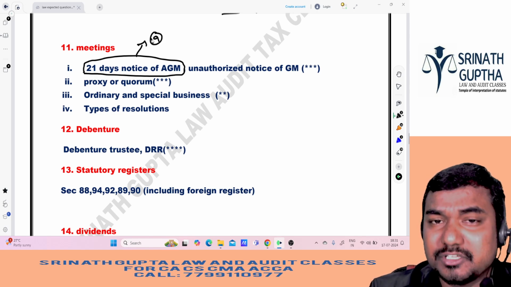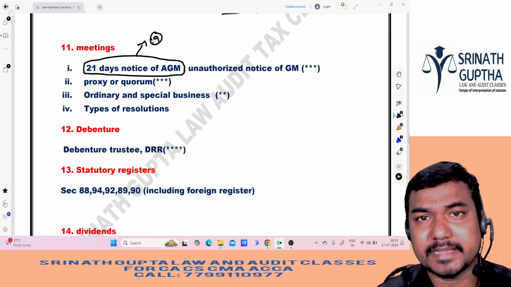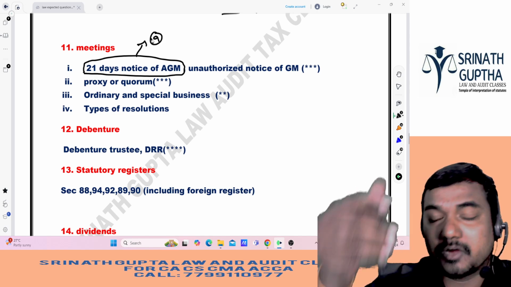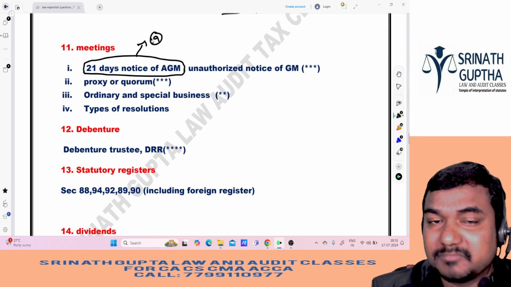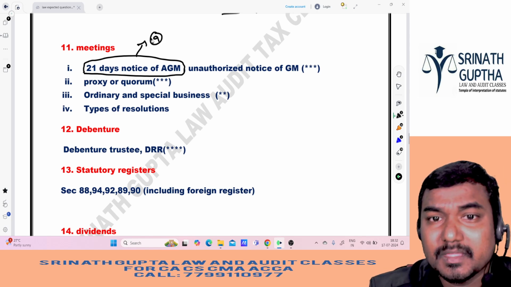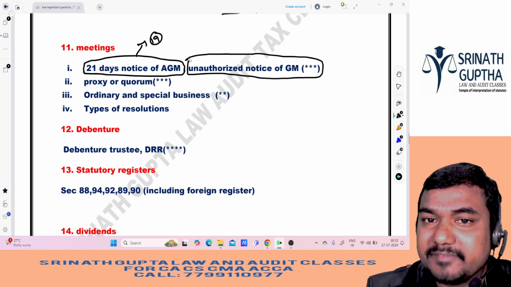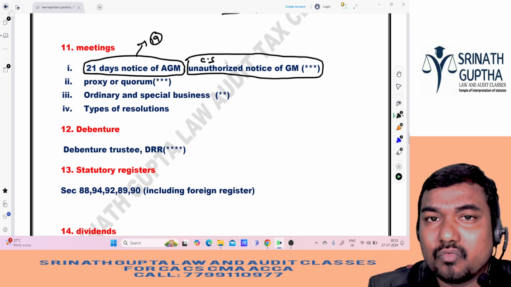Actually the gap between the date of notice and the date of meeting should be 21 clear days, but in the question, if you count the number of days, only 19 days will come. That question has been a favorite for so many years. And if the CS of the company gives an unauthorized notice, what is the effect?